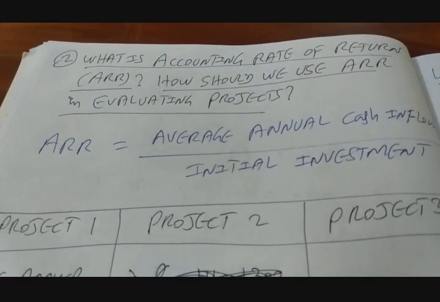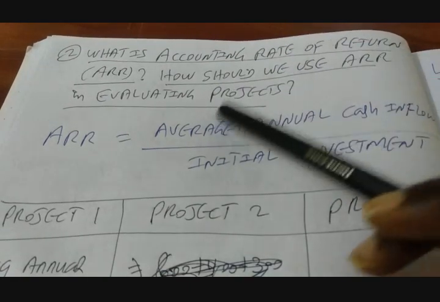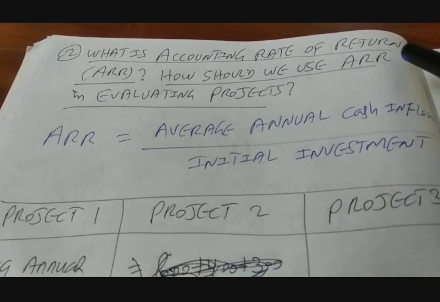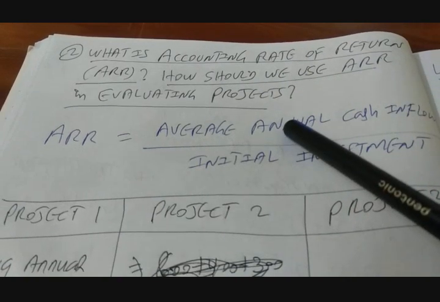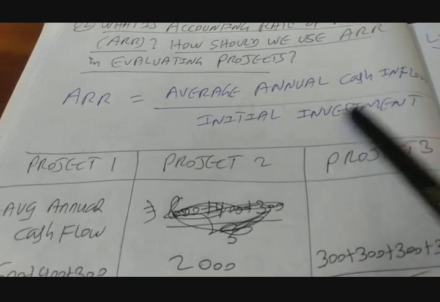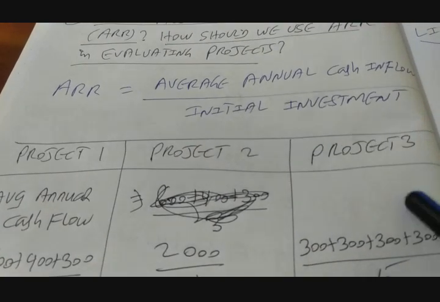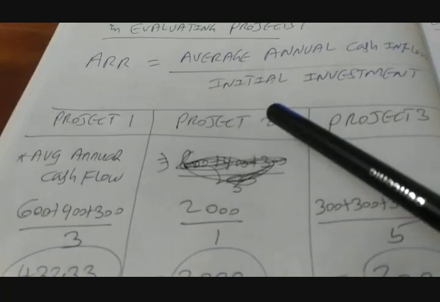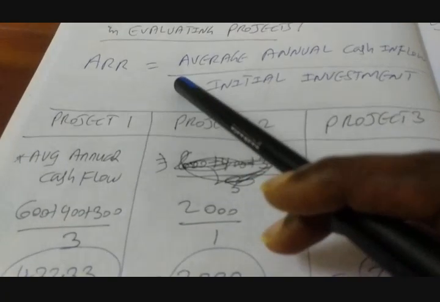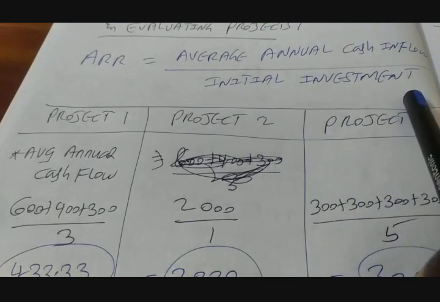I take you to the second method, namely accounting rate of return. So the question here is, what is accounting rate of return, ARR, and how should we use ARR in evaluating projects? ARR is nothing but average annual cash inflow divided by initial investment.